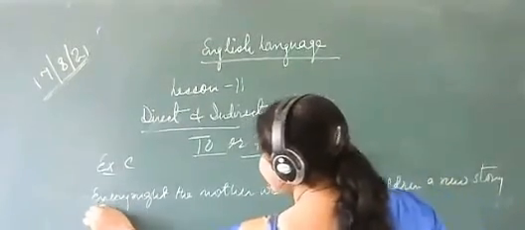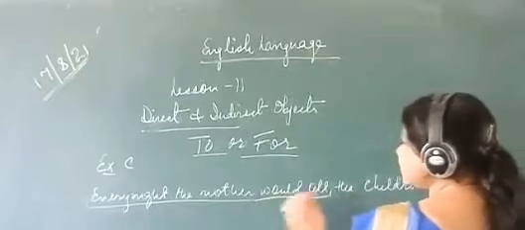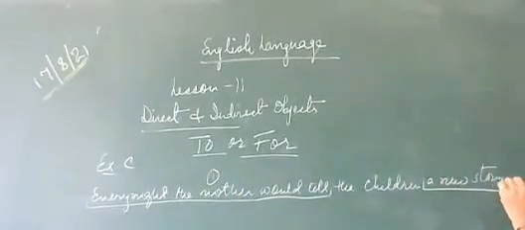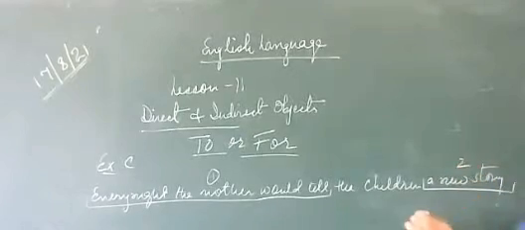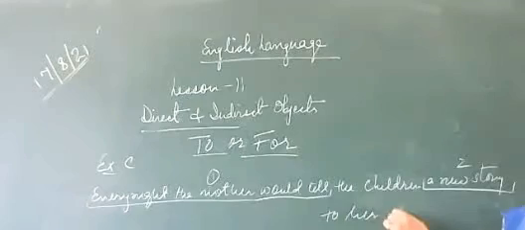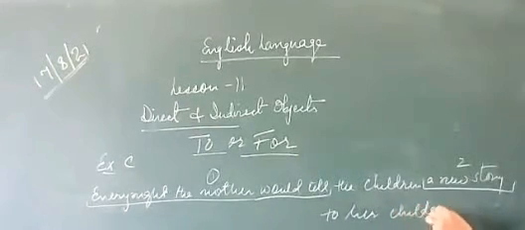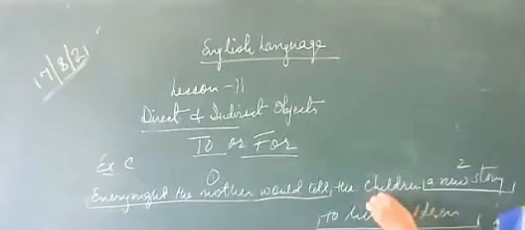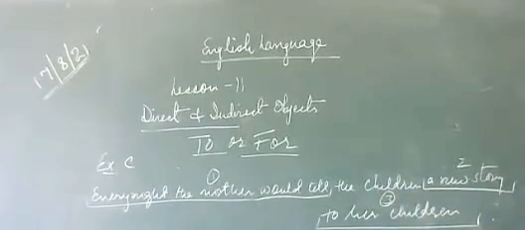So first of all, every night the mother would tell. This is the first part. Would tell a new story. Okay. Then the third will be to her children. This portion will be third. Now your answer is completed. Just note it down.